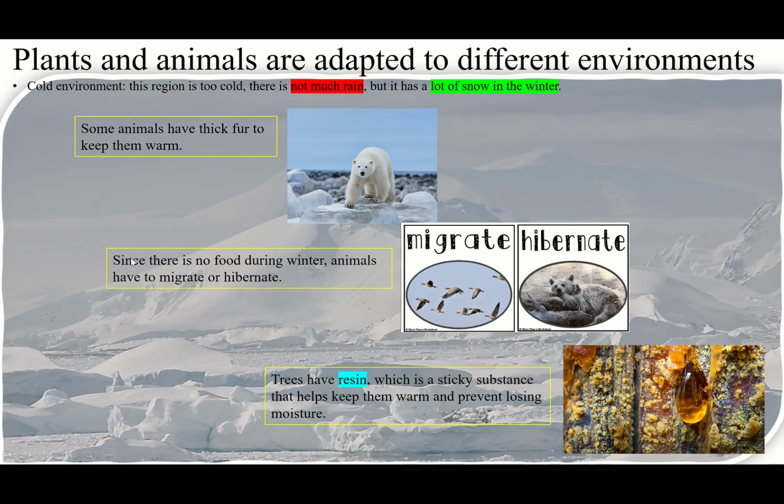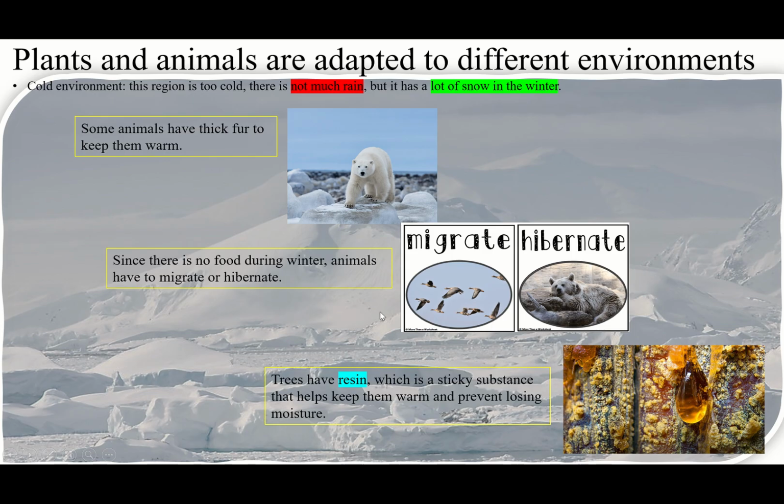And also, since there is no food during winter, of course, if there is a lot of snow, they cannot find food easily. We have studied before. We said animals are going to what? Migrate or hibernate. Some animals are going to hibernate, like the bird here, and some of these birds are going to migrate.